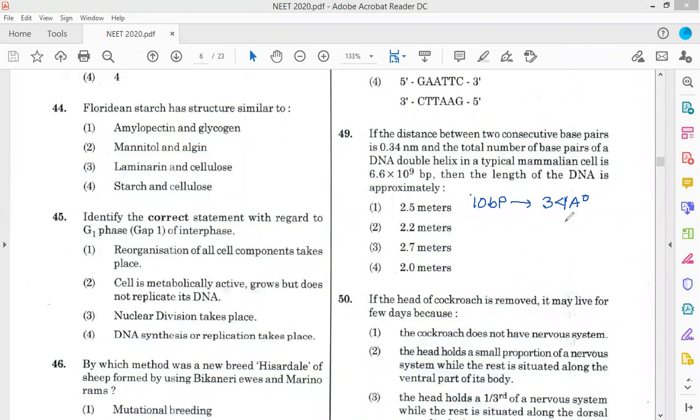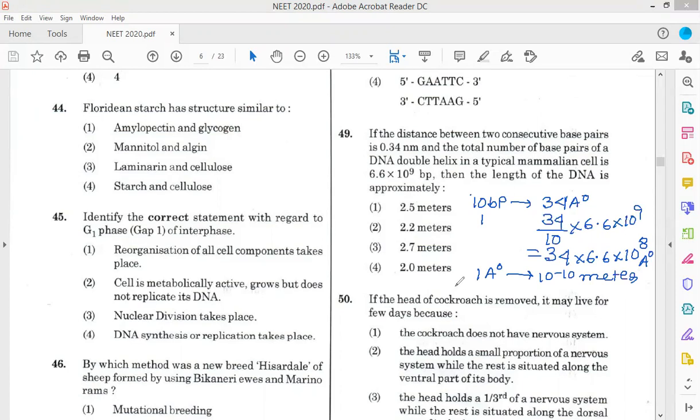So for one base pair it is 34 by 10, and for 6.6 into 10 to the power 9 base pairs, it will come to 34 into 6.6 into 10 to the power 8, all in Angstrom. Now we know that 1 Angstrom equals 10 to the power minus 10 meter.